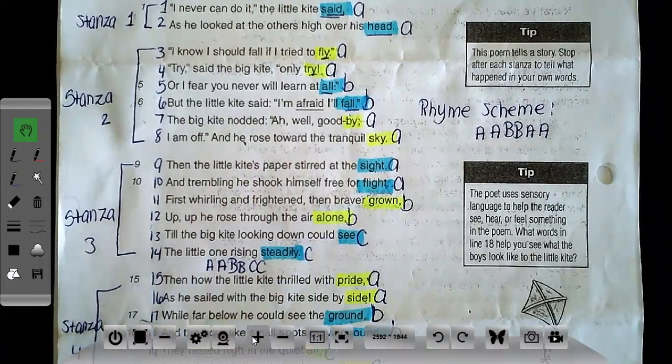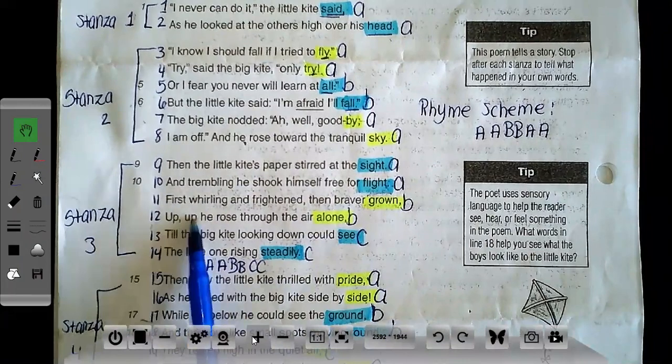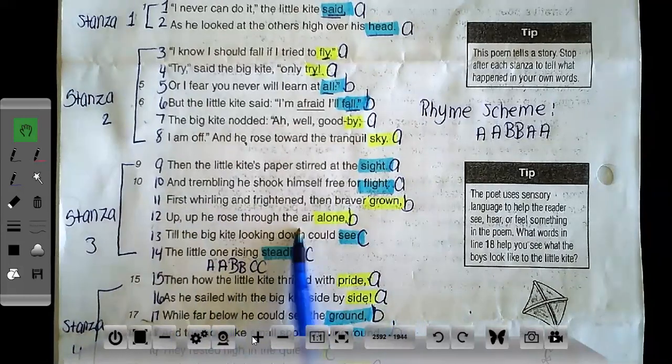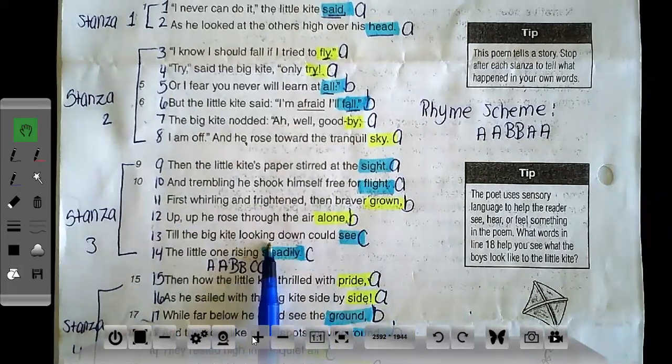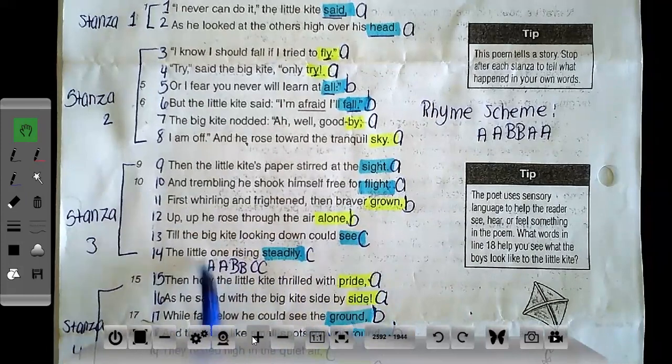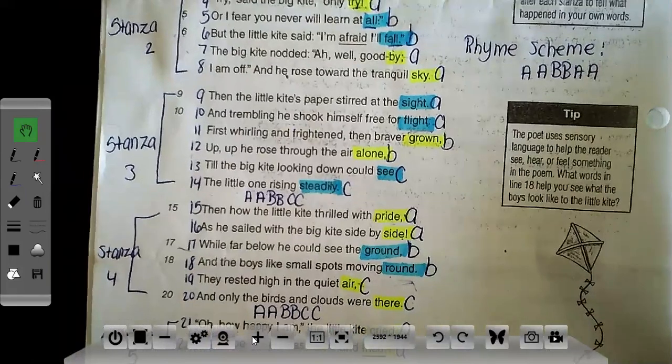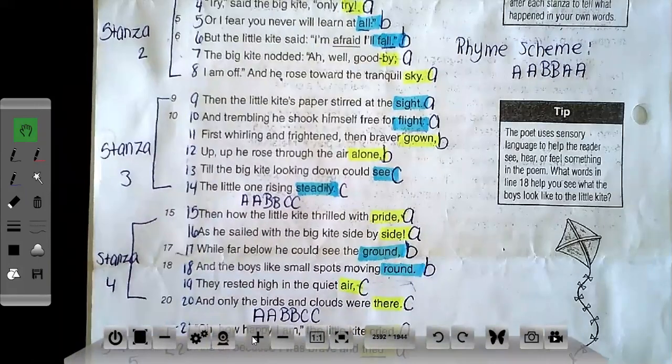That will be considered personification, but again, the entire poem is personified, so you're going to see personification in every stanza. First whirling and frightened, then braver and braver, up he rose through the air alone, to the big kite looking down, could see the little one rising steadily. So in stanza 3, there were also no forms of similes or metaphors there.